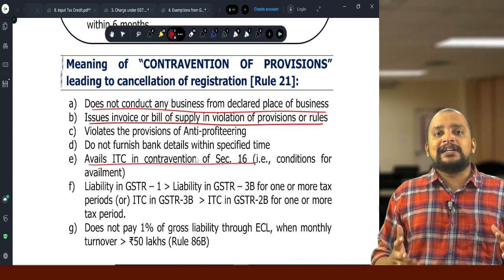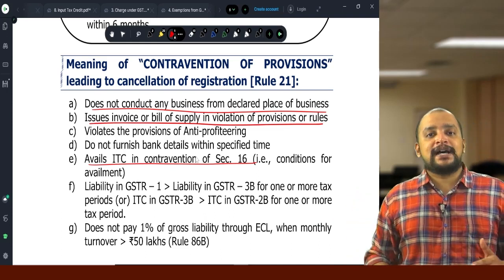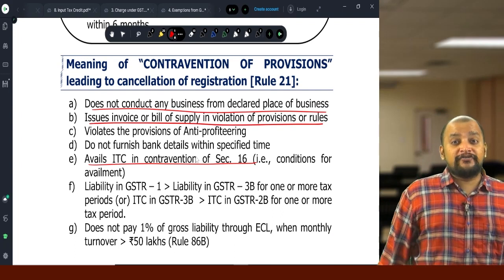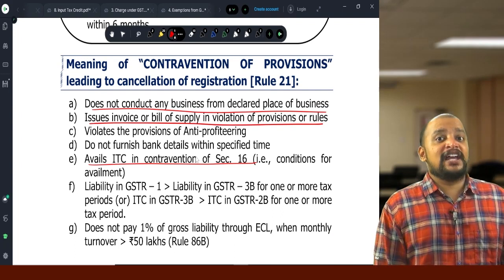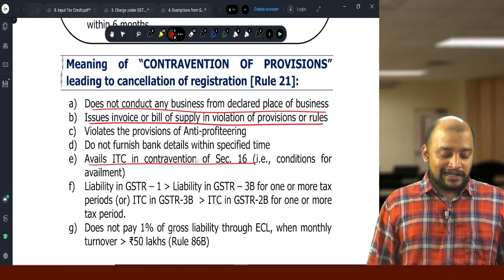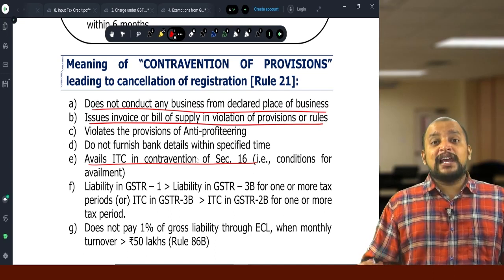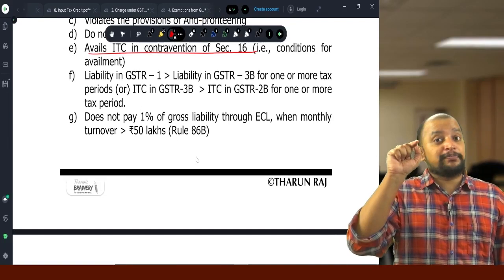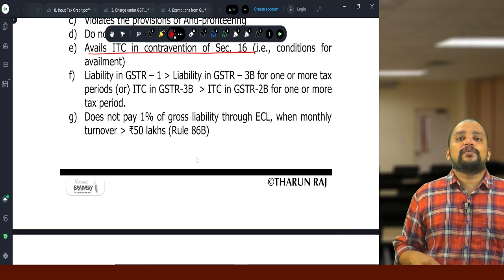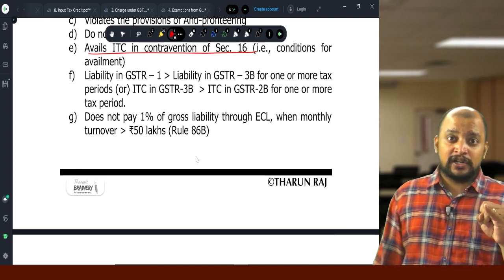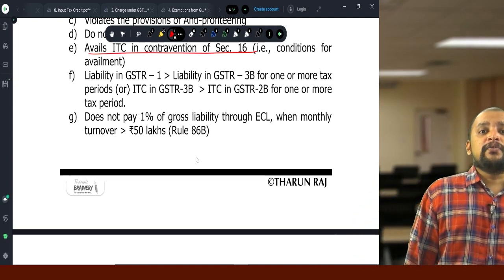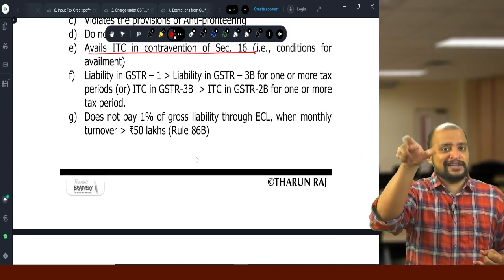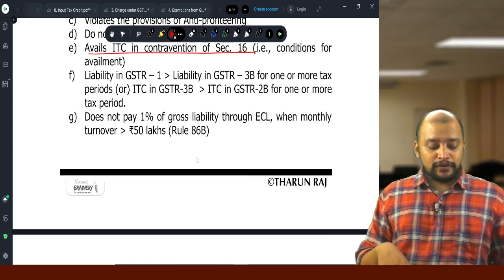In case of profiteering, the anti-profiteering authority will pass an order, and if you violate the anti-profiteering provisions, or you are not furnishing the bank details within the time, or violation of rule 86B. What is 86B? Payment of 1% through the cash ledger. If you violate that provision, that is 3 violations: anti-profiteering, furnishing bank details, which should be done within 45 days, or rule 86B.